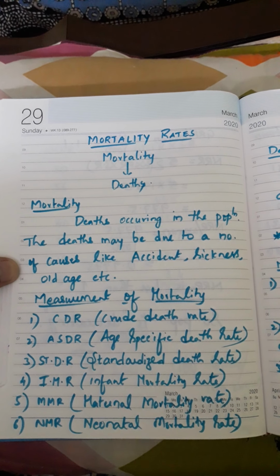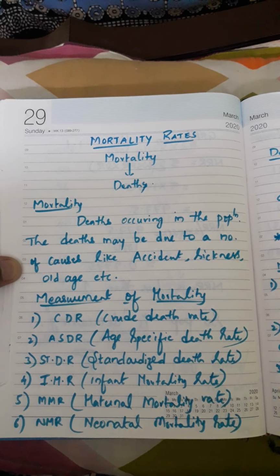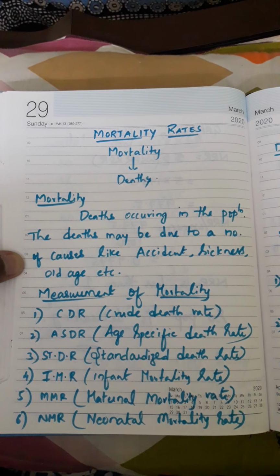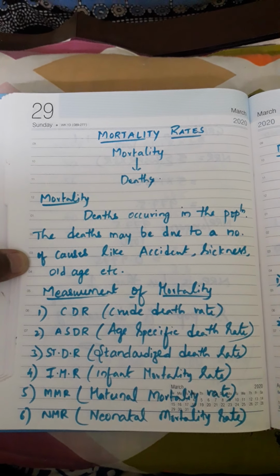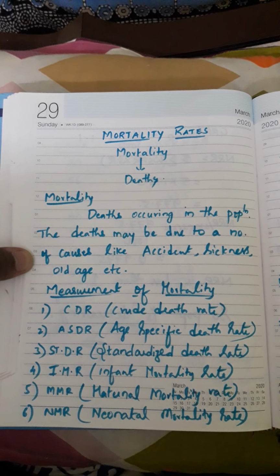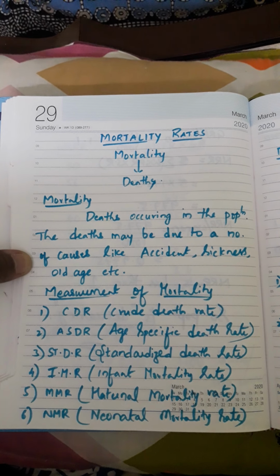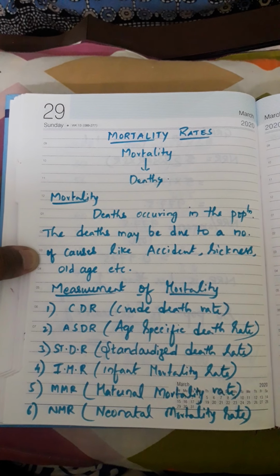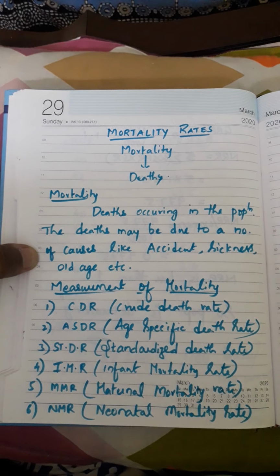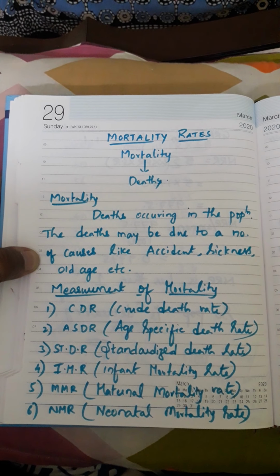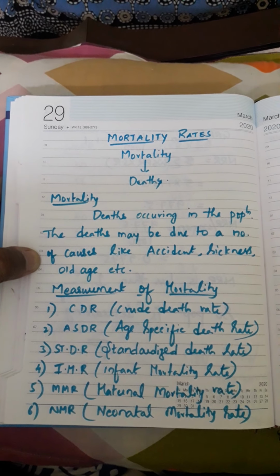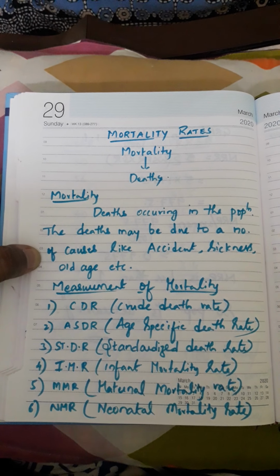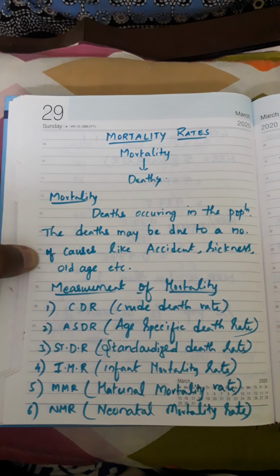So today I would like to start the next concept, mortality rates. In the previous video we have completed fertility rates along with reproductive rates. So all the four fertility rates, CBR, ASBR, GFR, TFR, and then reproductive rates, GRR and NRR.